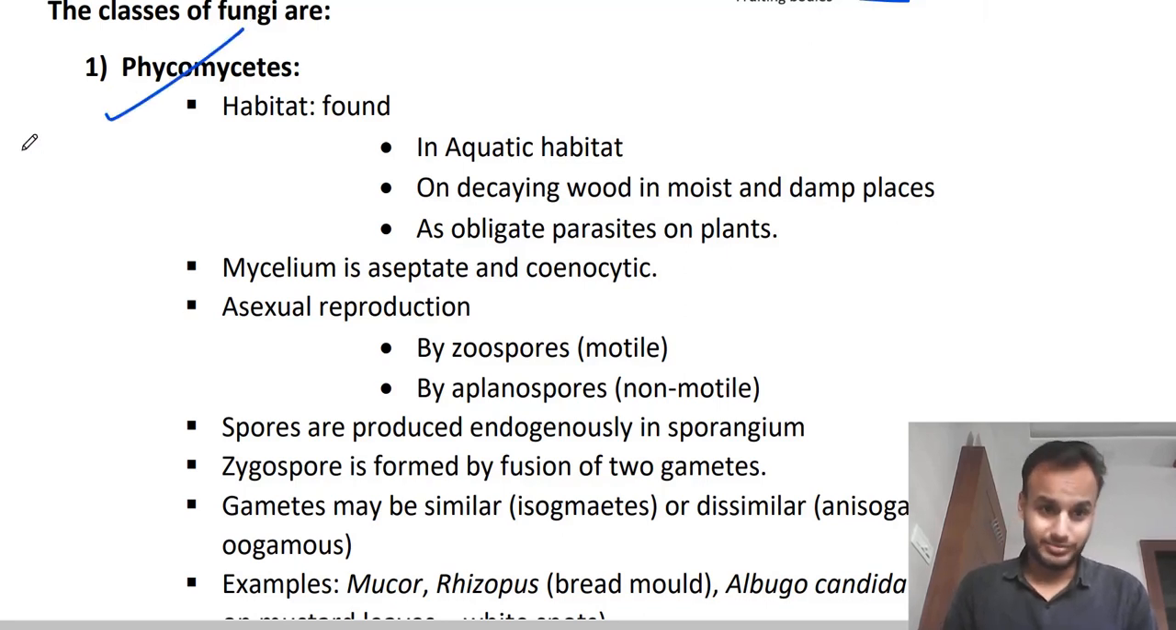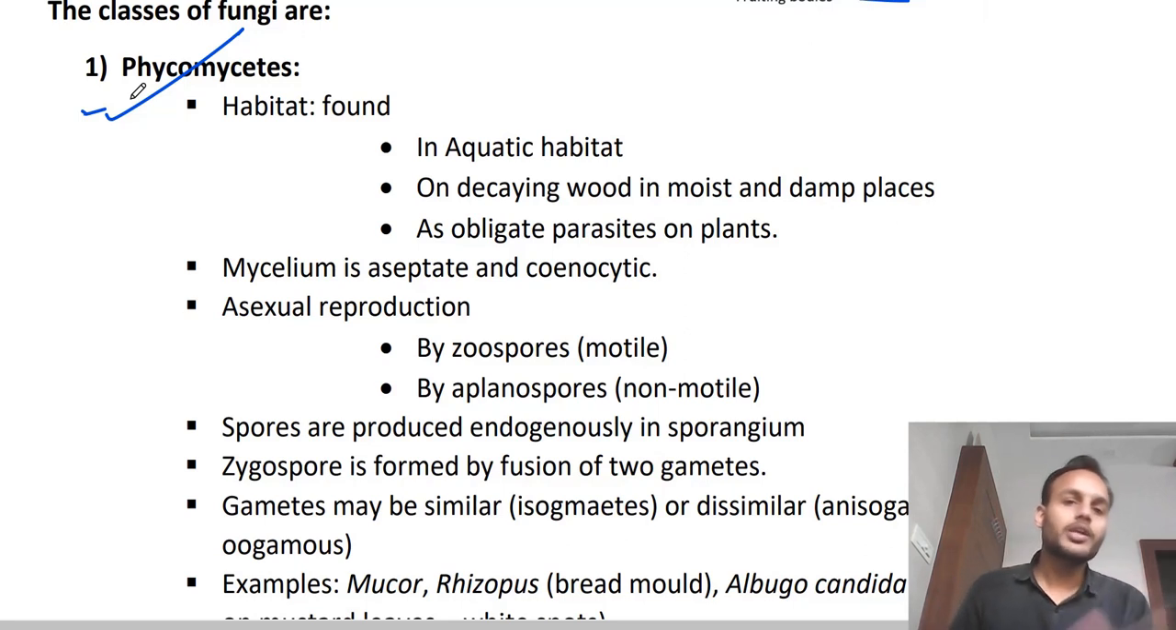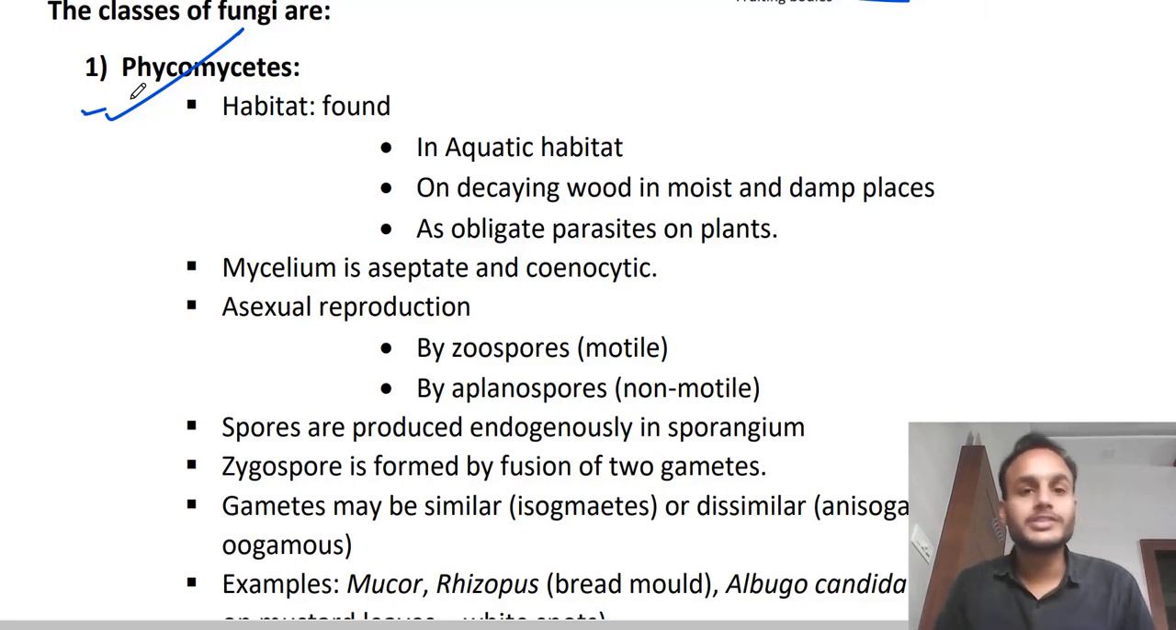Phycomycetes. Why are they called Phycomycetes? Because of their resemblance with algae. The word phyco is usually used for algae and myco for fungi. So Phycomycetes means algal fungi because of their resemblance with algae. They do not manufacture their own food, but the thallus is found in aquatic environments. That's why they are called Phycomycetes. Let's find out where they are present.